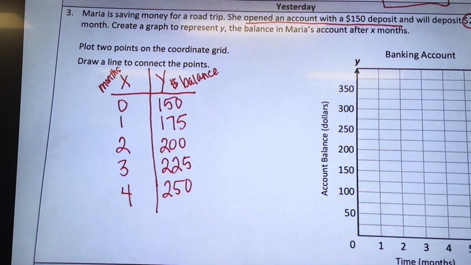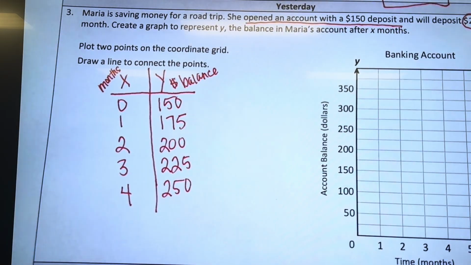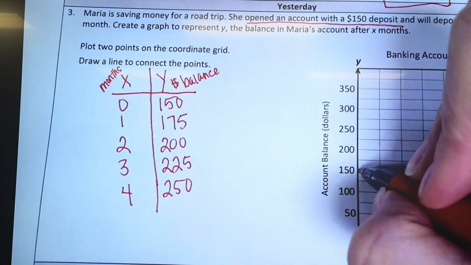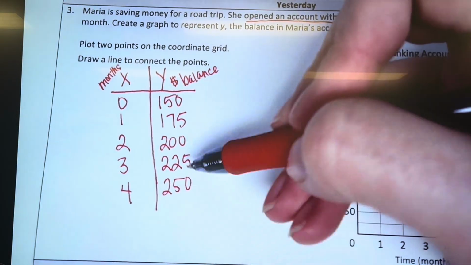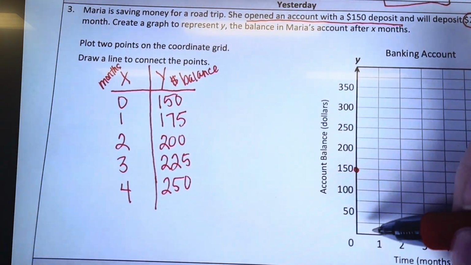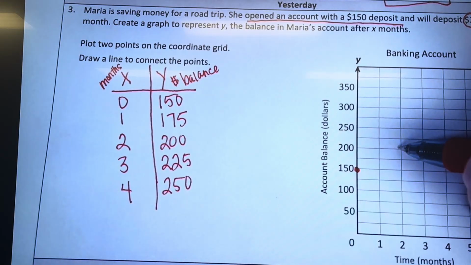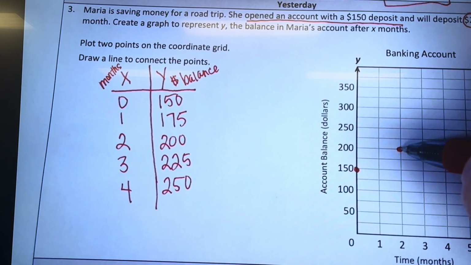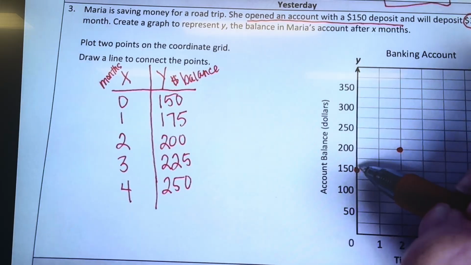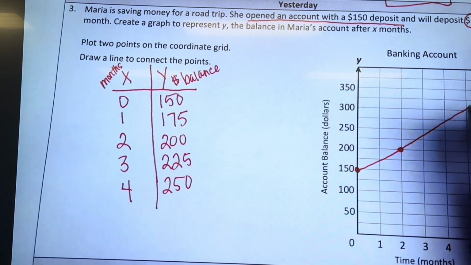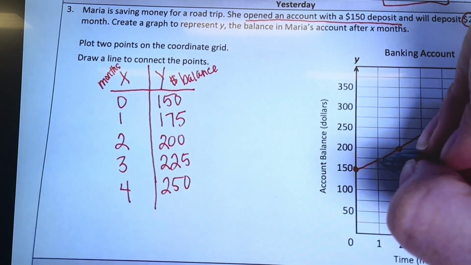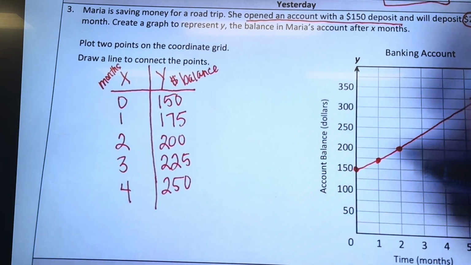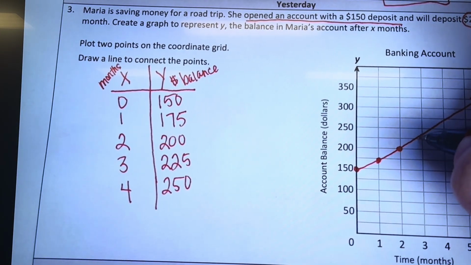So it says plot 2 points on the coordinate grid. So we can do 0 and 150. That's fine. And you can pick any of these, I'm pretty sure, from our table. And then we'll do 2 and 200. Then we're going to draw a line to connect the points. I'm pretty sure that's all you have to do. You could plot any of these points: 1 and 175, 3 and 225. You can do any of these.